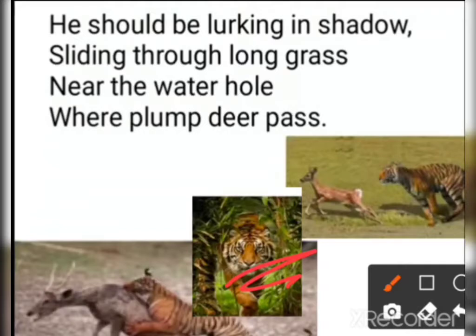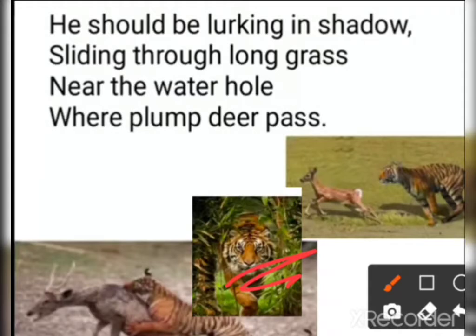You can say it can be hiding in the long grass and in the shadow of the long grass, and it would have been lying in the shadows of the trees also, because there he would be able to get his prey, right?